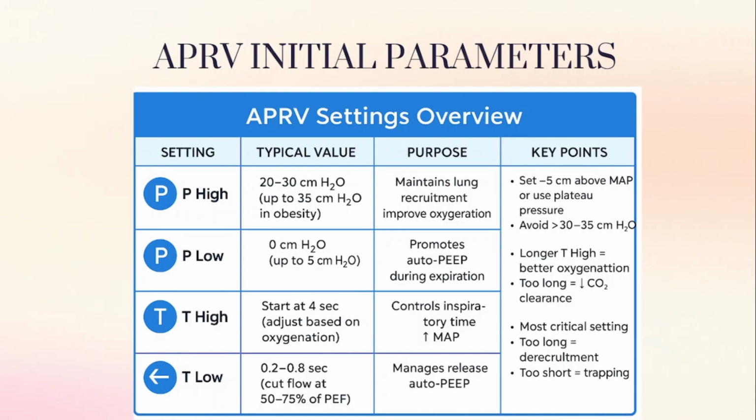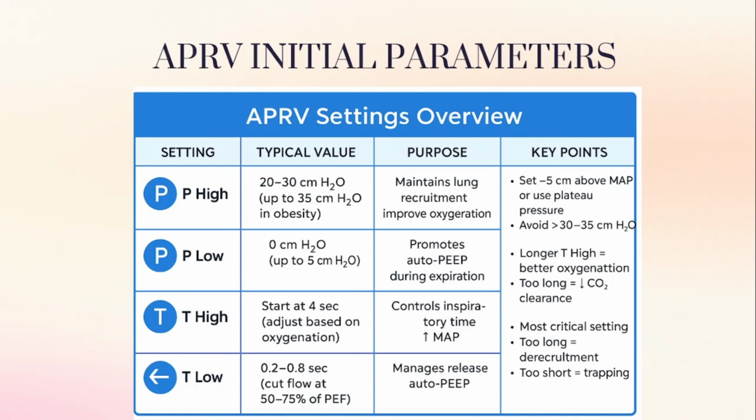Next we come to the P low. In P low we can start from 0 and go up to 5 centimeter H2O. The purpose of P low is that it promotes auto-PEEP during expiration. Then we come to the T high. We can set up to 4 seconds, and also adjust it based on your oxygenation.